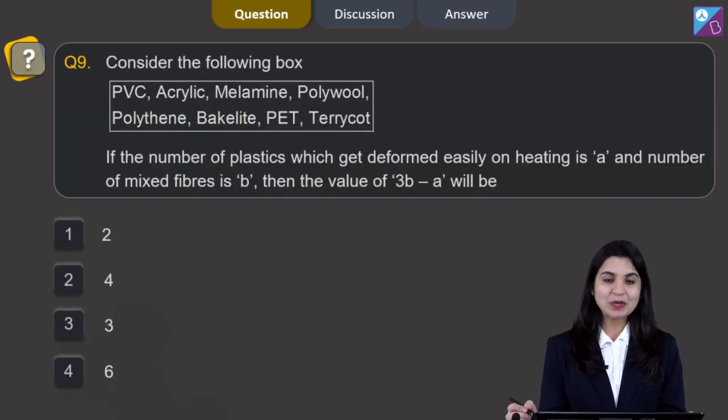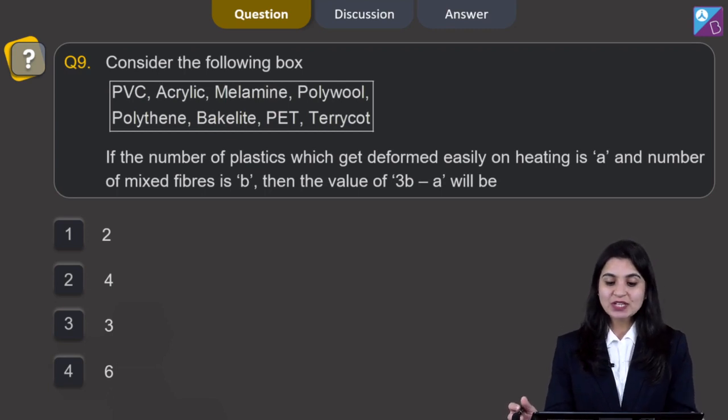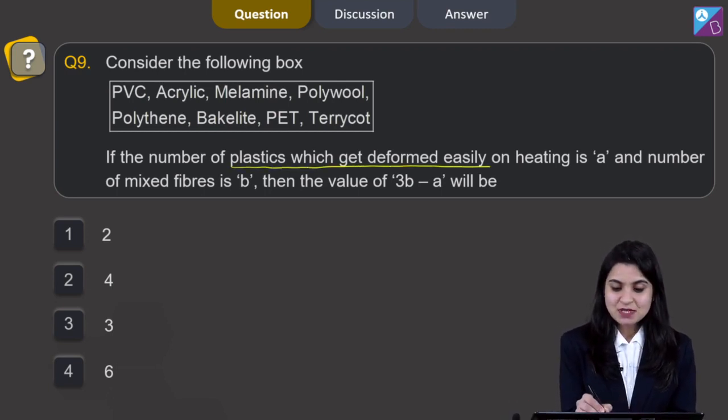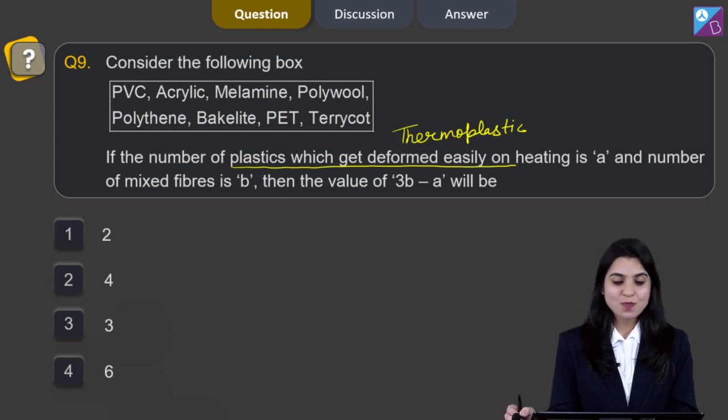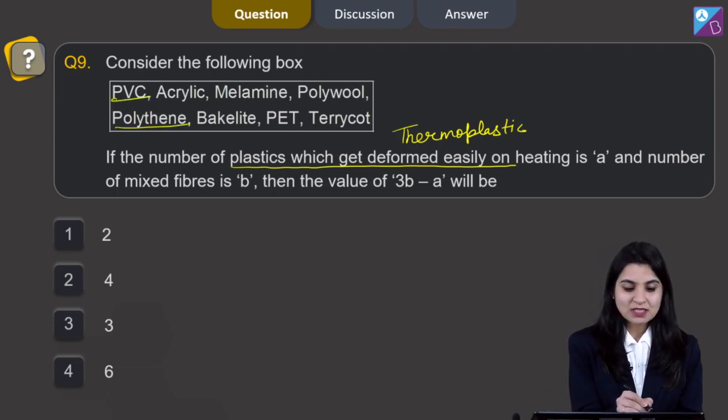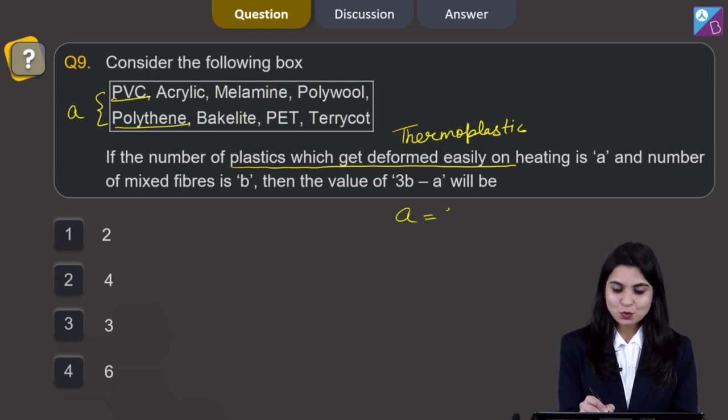Let's proceed forward. Question number 9. Consider the following box. Few fibers and plastics are given here. If the number of plastics which get deformed easily on heating is A and number of mixed fibers is B, then the value of 3B minus A will be. Now see, number of plastics which get deformed easily by heating, that means here we are talking about thermoplastic. And if you see in this box, PVC and polythene, these are the two thermoplastics. So A will be 2.